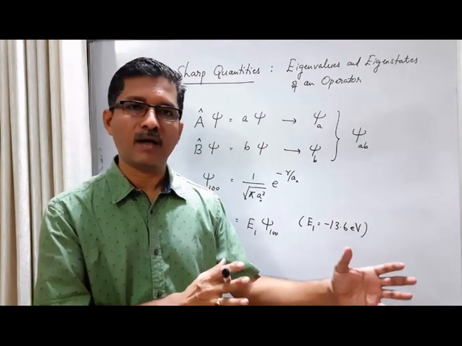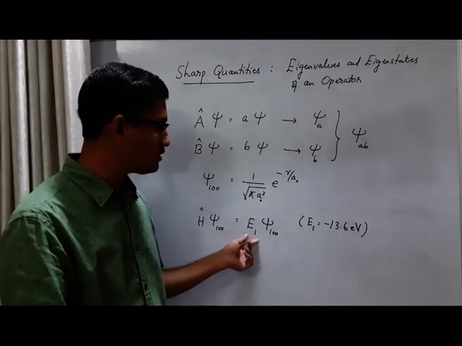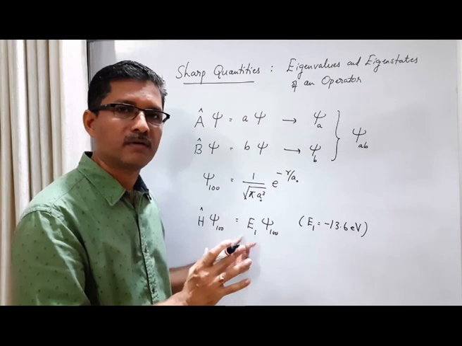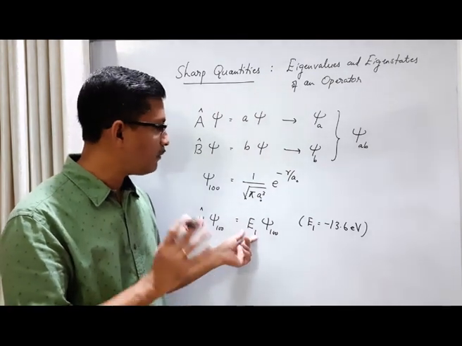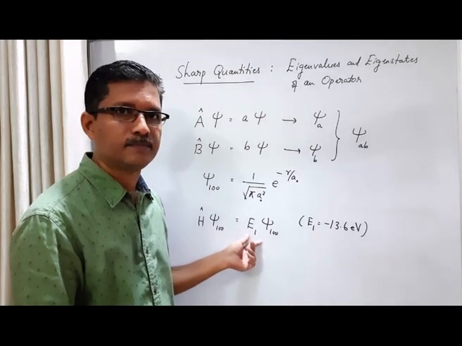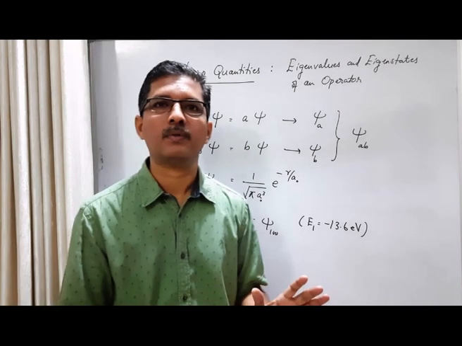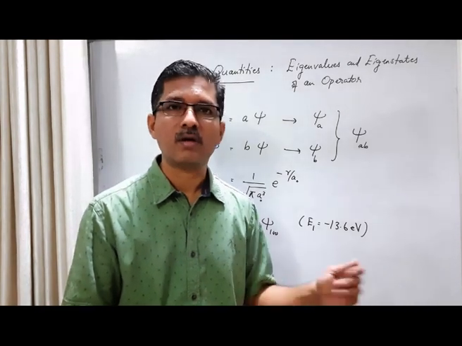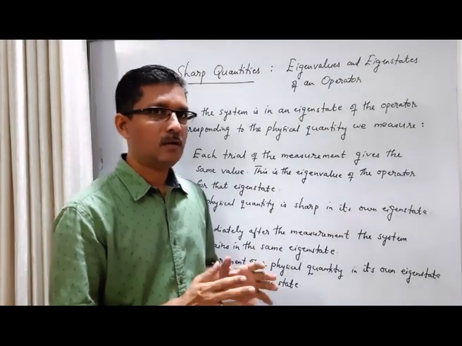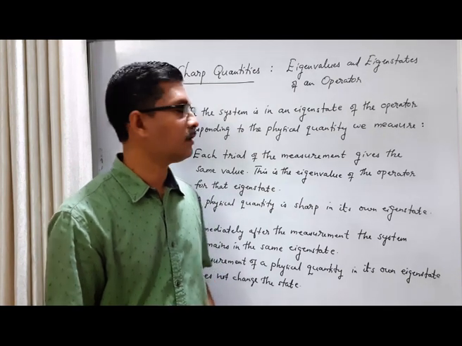In such a situation, the action of the operator on that state gives a value, the eigenvalue corresponding to that state. So every measurement will give you the same eigenvalue. That's why we say that a physical quantity is sharp when the system is in its own eigenstate corresponding to that operator. Now let us consider these two features of eigenstates and eigenvalues.